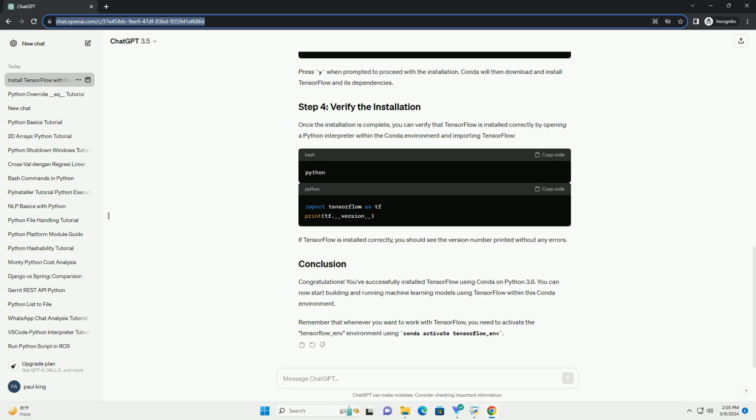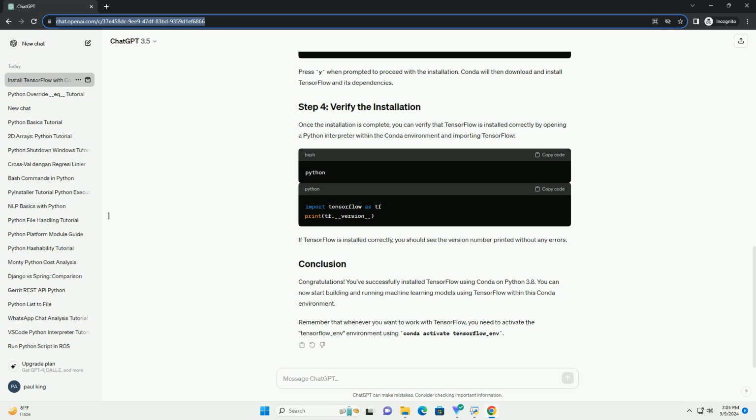After creating the environment, activate it using the following command. You'll notice that your command prompt changes to indicate that you are now working within the tensorflow_env environment. With the environment activated, you can now install TensorFlow. TensorFlow provides different versions optimized for different hardware configurations. Here, we'll install the CPU-only version.